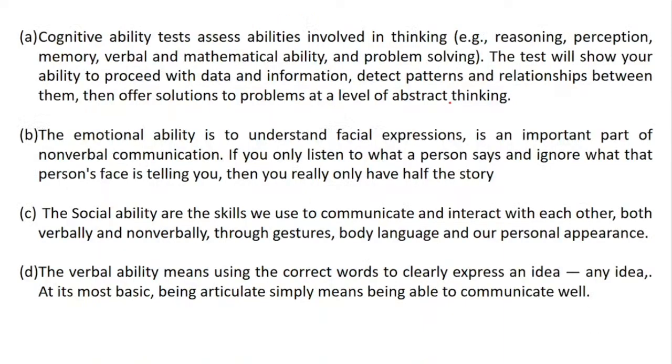So let's quickly have an understanding of cognitive ability. It is basically an ability involved in thinking, that is reasoning, perception, memory, verbal and mathematical ability, which shows how you process the data and information, and you come up with abstract thinking. Emotional ability is related to your facial expressions, which tells what exactly the person's face is telling, so you can easily read that.